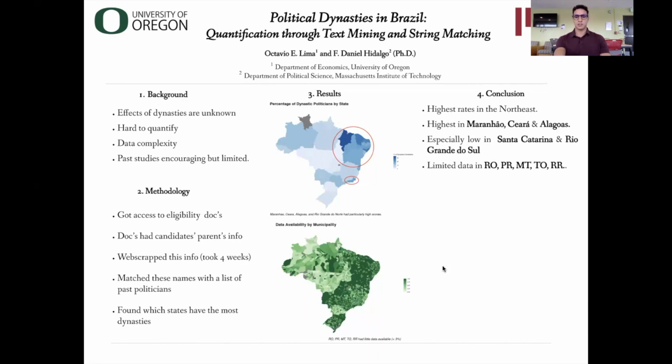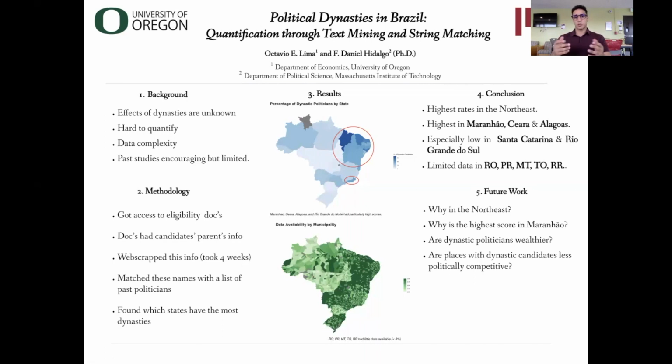So, based on this work, future scholars could look into why dynasties were most prevalent in the Northeast, why specifically the state of Maranhão. In the state of Maranhão, there's a family that's very well known for their dynasties.